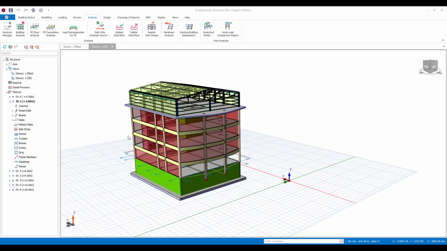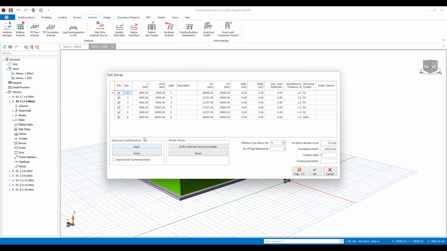Now before I run the building analysis, I may wish to set up some other parameters that I want it to consider. So if I come into the edit story key, I can choose what the effective top story is. Now I have a very flexible roof at the top story, I've defined my little warehouse structure sitting on top there. So you can choose to ignore that as an effective story, and when it does the irregularity checks and the like, that will not be considered.